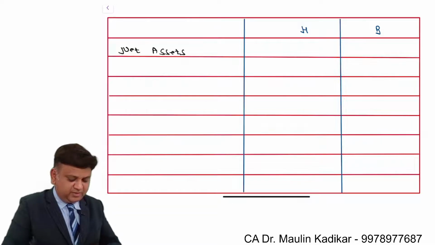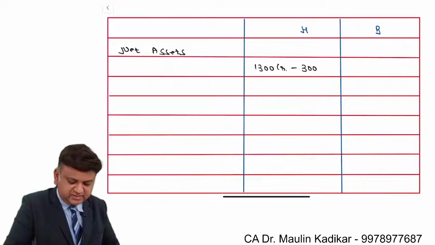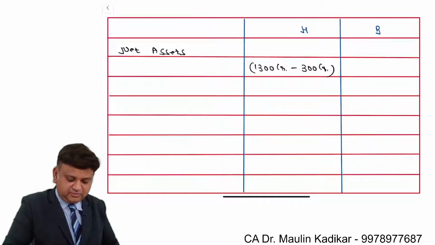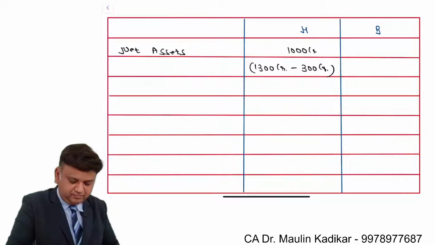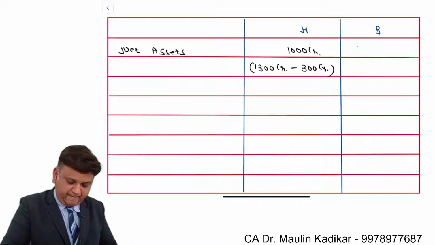Net asset of H Limited is 1300 crore minus contingent liability of 300 crore, that comes to 1000 crore. For B Limited, it is 31.5 crore.